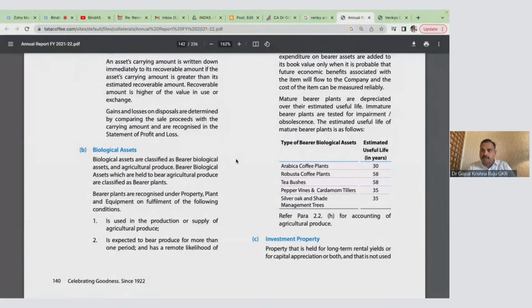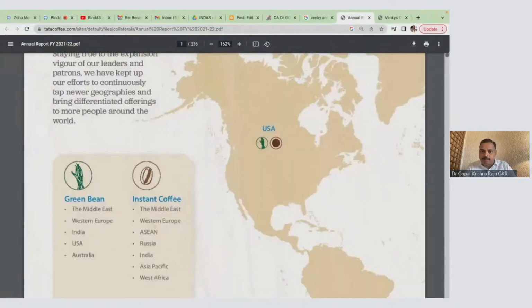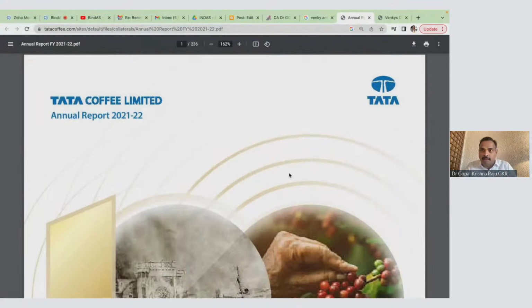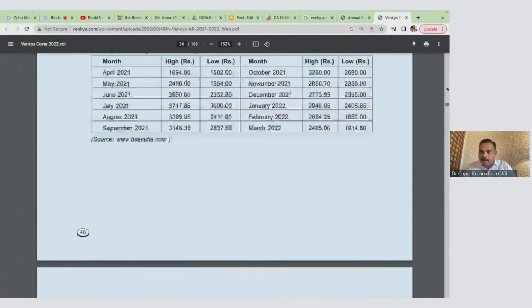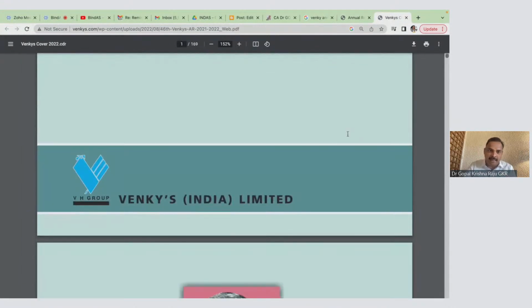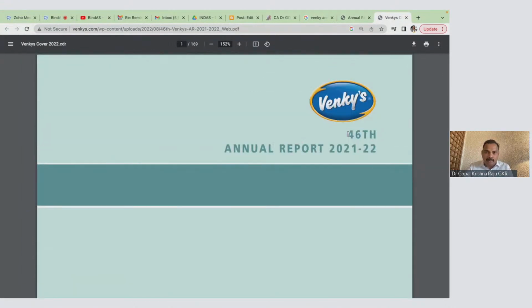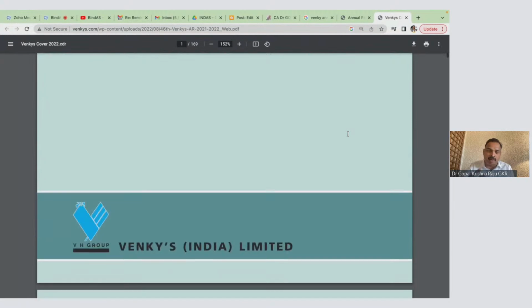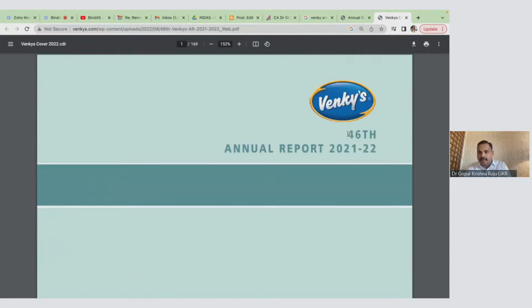This is the annual report of Tata Coffee Limited, and this is the annual report of Venky's India Limited. Previously, this company was named Venkateshwara Hatcheries Limited, VHL, and they have changed it to Venky's India, the number 1 listed company with respect to poultry farming.